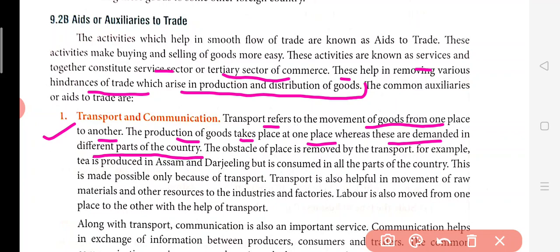Say for example, if a company is there in Mumbai but the demand is there in Ratlam or in other places, so it is a long distance. So how is it possible for the goods to come to the place where they are required? Like demand is here in other states, so the transport activity will be there. There will be some companies which will be operating in this industry. So this transport industry is also called the logistic industry, and this logistic industry helps in the movement of goods and services, and these goods and services will be delivered from one place to the other.